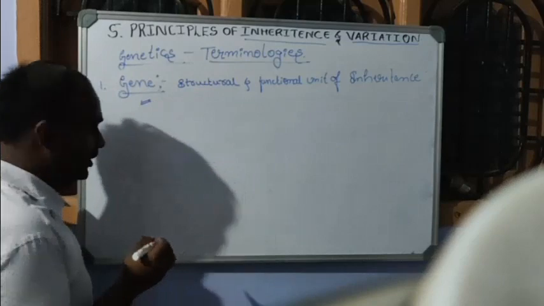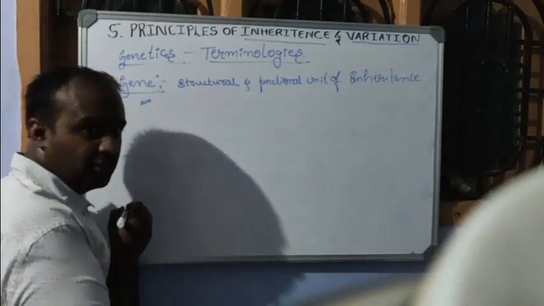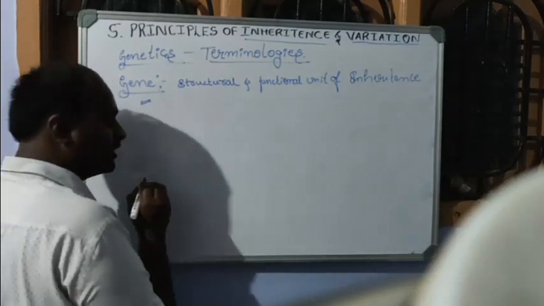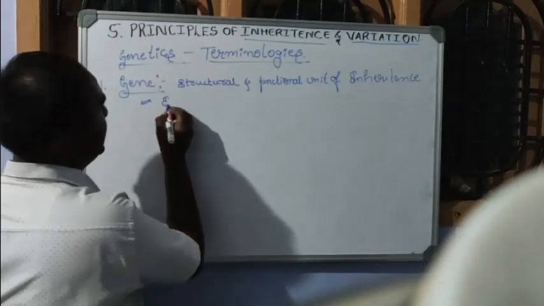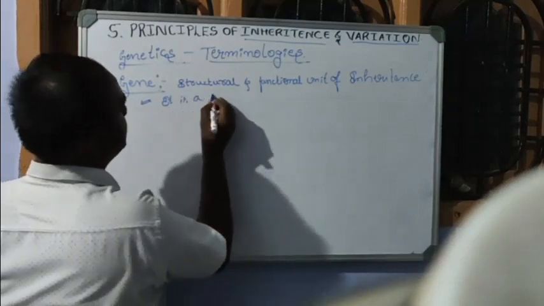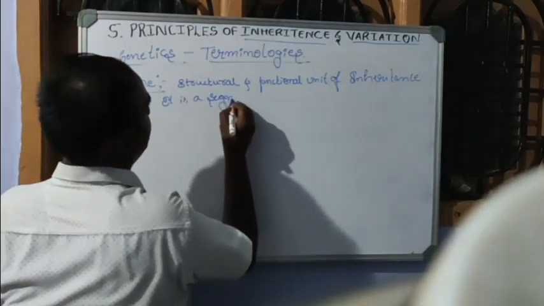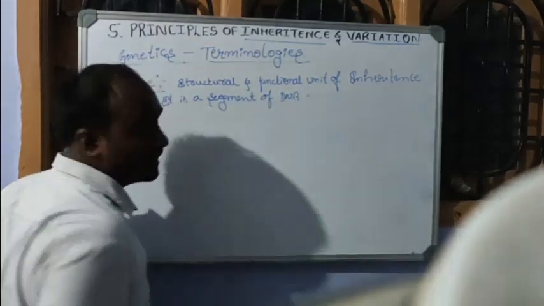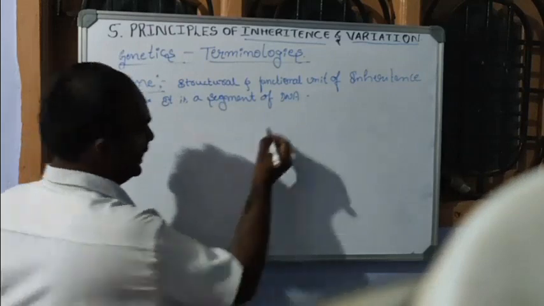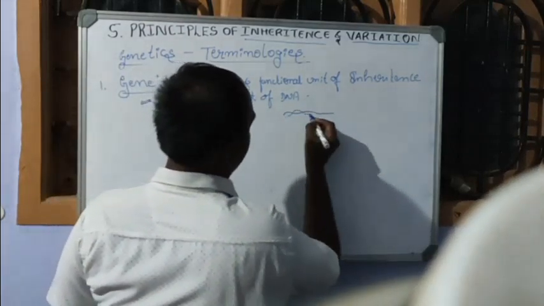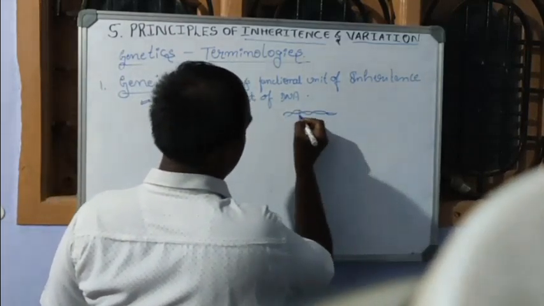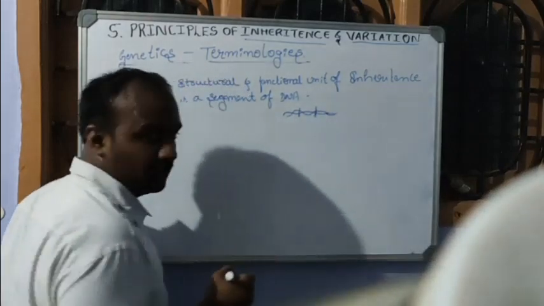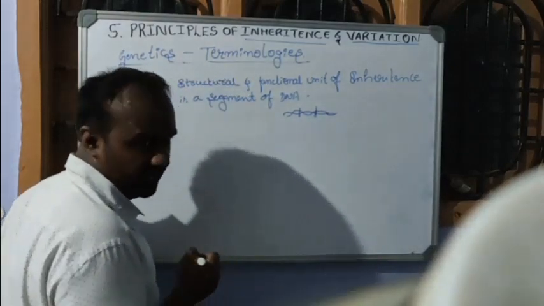A gene is also defined as a segment of DNA. If you see here, this is a DNA, a double stranded structure. This small segment, we call a gene.